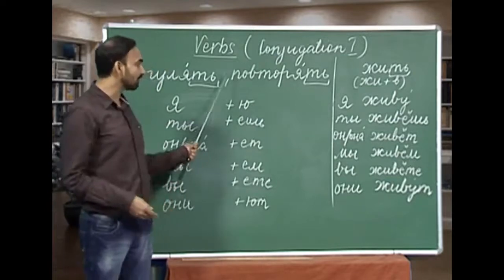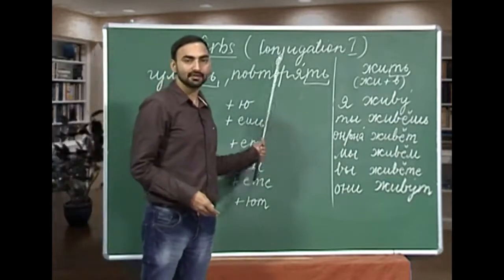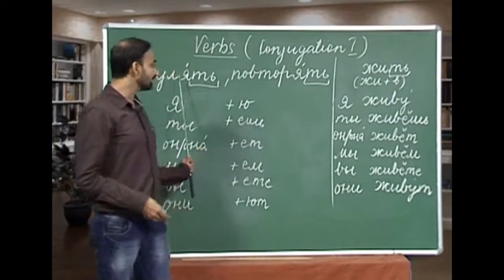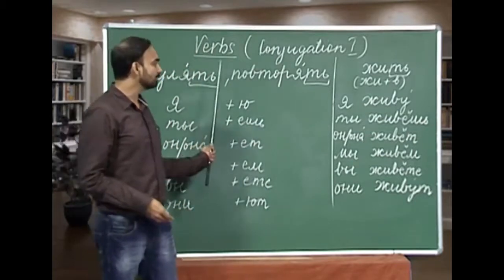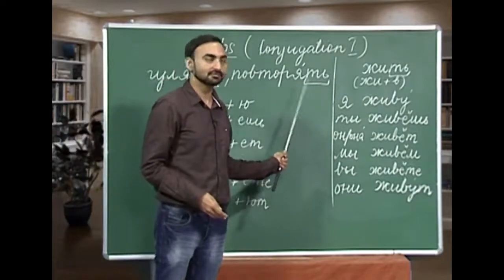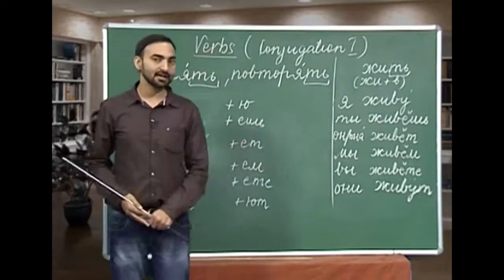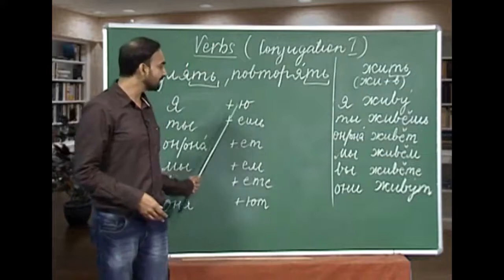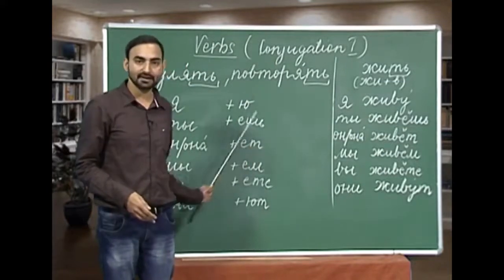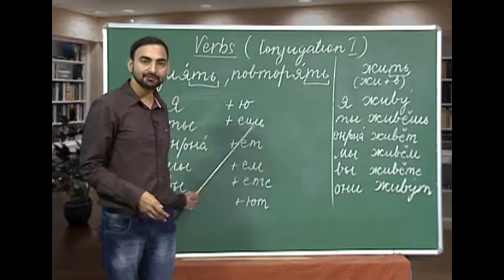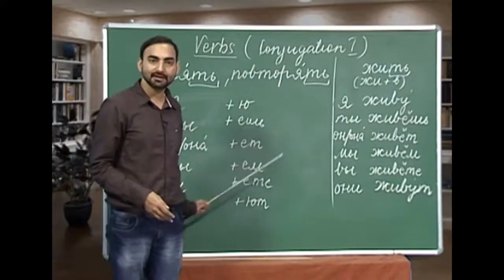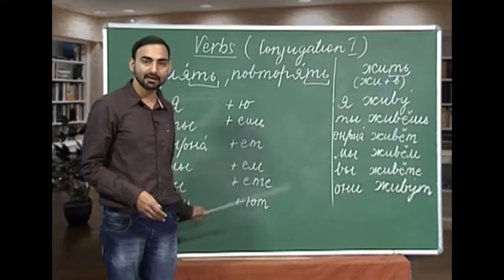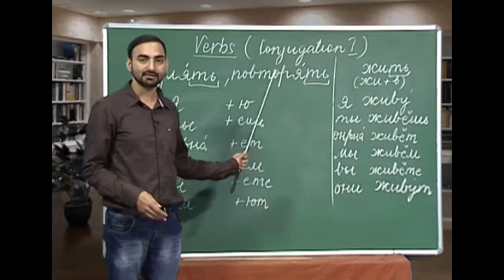The same way we will conjugate this verb also, which is povtoryat. Gulyat is to walk or to take a walk, and povtoryat is to repeat. How will you conjugate povtoryat? Ya povtoryayu, ty povtoryayesh, on/ona povtoryayet, my povtoryayem, vy povtoryayete, oni povtoryayut. Povtoryat is to repeat or to revise.